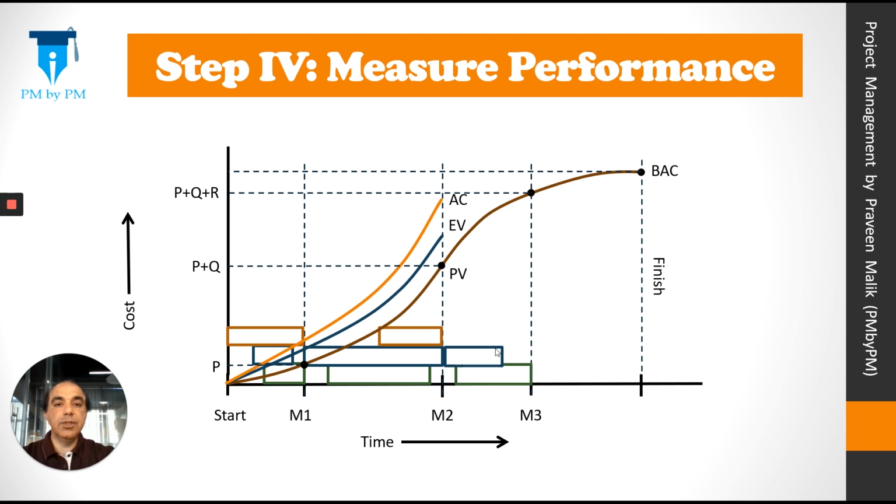Now we have our three EVM values, which are PV, EV and AC. Using these values, we can determine the status of the project. As per this graph, it looks like the project is over budget because EV is less than AC, and the project is ahead of schedule because EV is greater than PV.